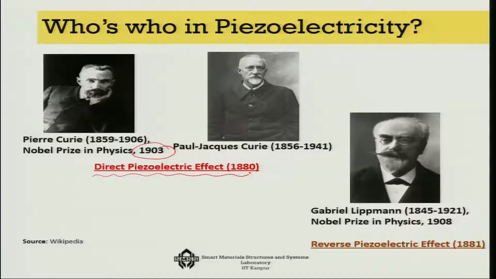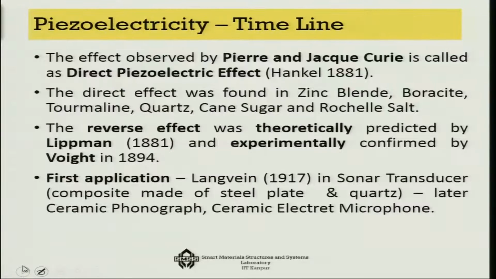After a few years, Lippmann, very interestingly, studied the same problem, and he proved theoretically that if pressure can be the cause of generating electricity, then electricity can also create deformation or pressure in a crystal. That is, the reverse is also possible. This brought him another Nobel Prize in 1908. That is known as the reverse piezoelectric effect. So we should know these famous names in piezoelectricity: Pierre Curie, Jacques Curie, Lippmann, Voigt, Langevin. I will talk about them as and when their names come up.